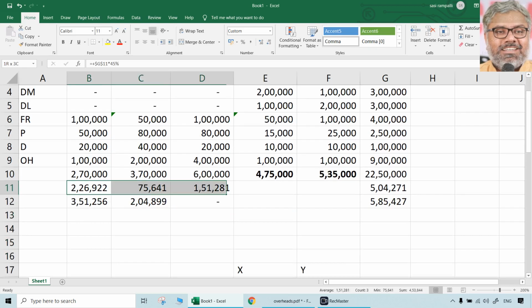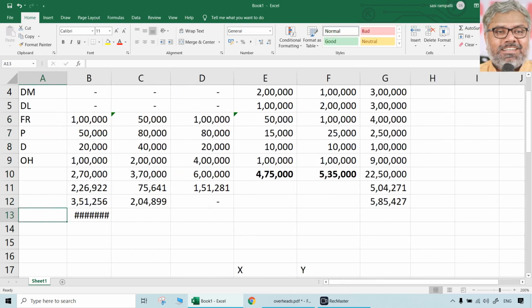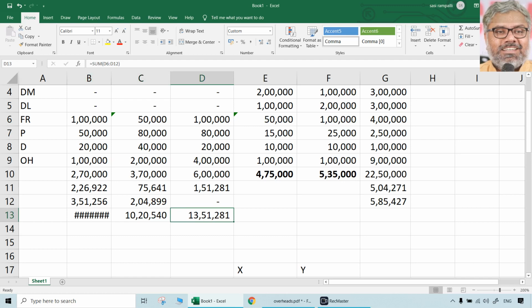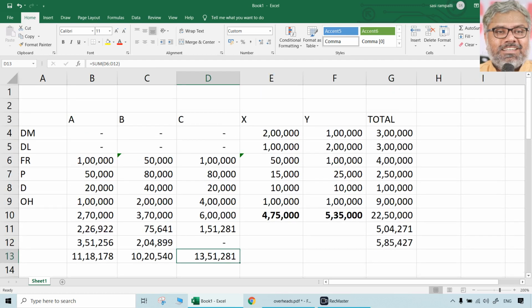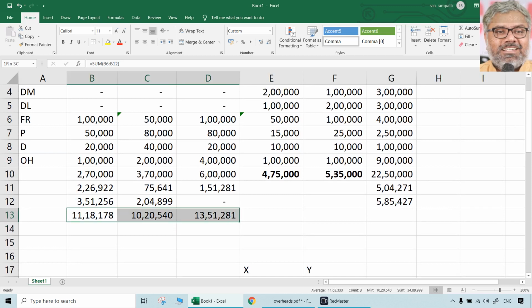Okay. So let us take these things totaled. That's what exactly gives us the total cost of A, B, and C. Of course, there will be some mismatch. 1 rupee somewhere is missing.